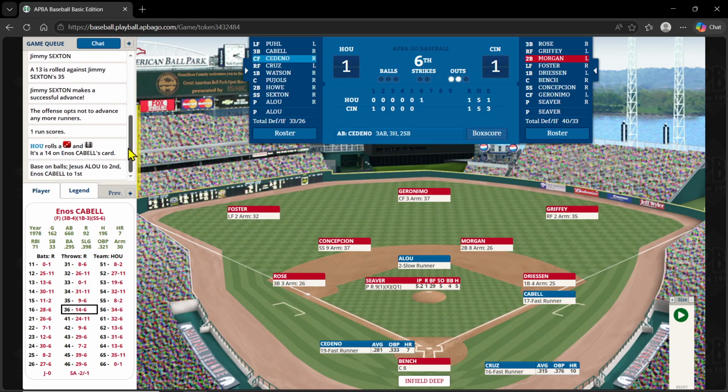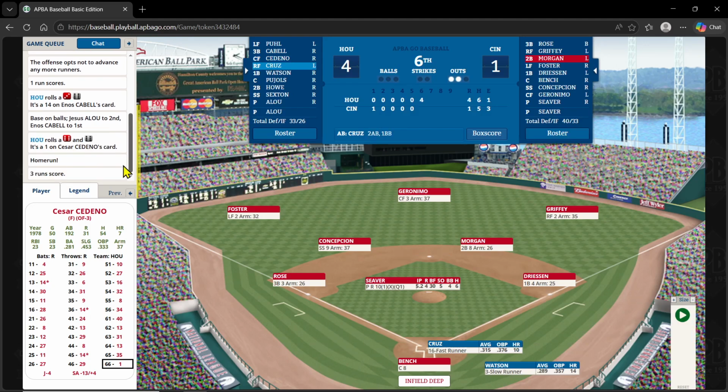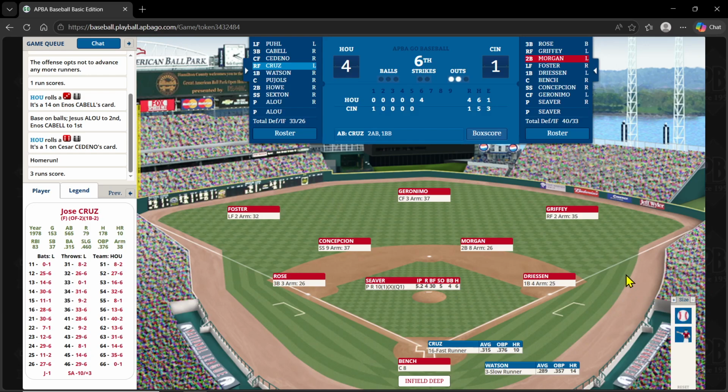And there's a 36-14, and he walks. That pushes the go-ahead run to second for Cedeno. And a 66-1, and Cedeno, it's a 3-run homer off Seaver. Just like that, it's 4-1. Cedeno, who had 7 himself in 78, he hits a home run off Seaver, and it's 4-1 Astros. Reds shell-shocked here, as is Seaver.